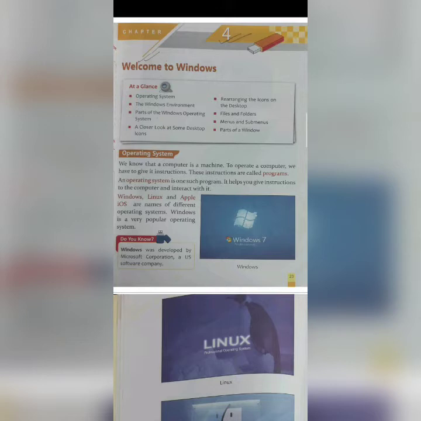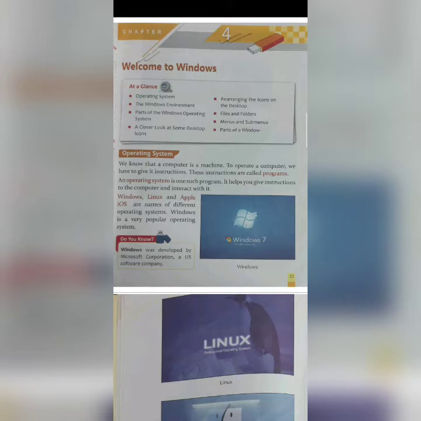We give instructions and those instructions are followed by the computer. That is called programs. So what are the different operating systems? There are mainly Windows, Linux and Apple. From these, Windows is a very popular operating system.